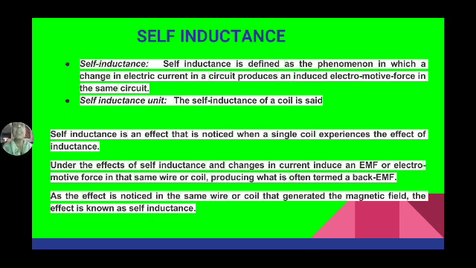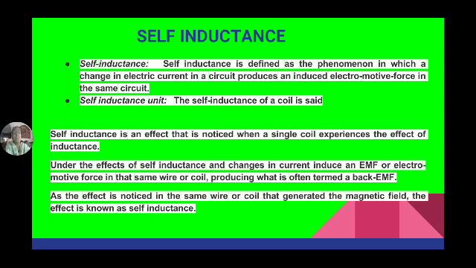So what is self-inductance? It is a property of a coil. We should not simply say conductor. When you say coil, recall that it has a number of turns. So, the property of a coil which opposes any variation, any type of variation, whether it increases or decreases. If it increases, it opposes the increase. If it decreases, it opposes the decrease. So any variation or any change in the current, that property is known as self-inductance of the coil.